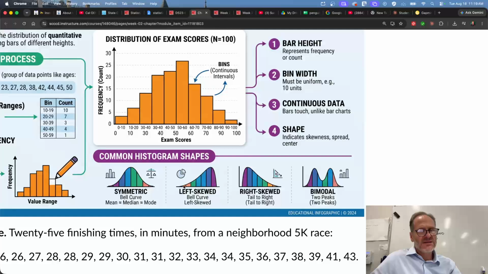So this is the tail. And the tail is stretching out to the left, so we call that left-skewed. Don't think everything's humped up over here, so that's right-skewed. It's not, right? This is left-skewed. The tail tells the tail. You hear me? Do you understand what I mean when I say the tail? This is the tail. Tells the tail. Do you get it? It's kind of a weird phrase. But the tail of the shape will tell you if it's left-skewed or right-skewed. Which way is this tail pointing? To the right. Oh, no, the tail is pointing to the left, so this is left-skewed. Tail is pointing to the right, so this is right-skewed.